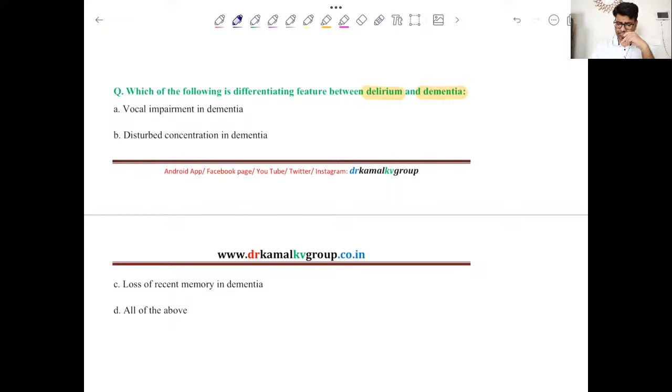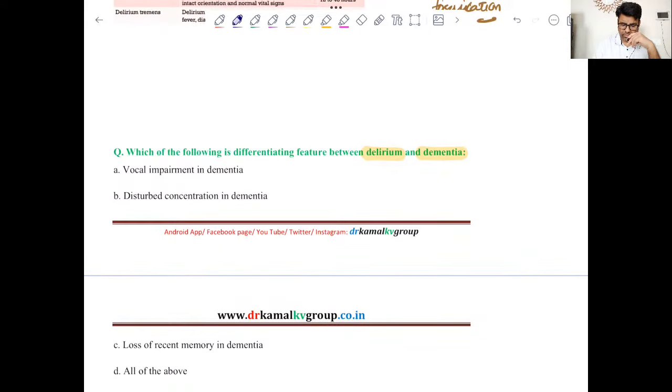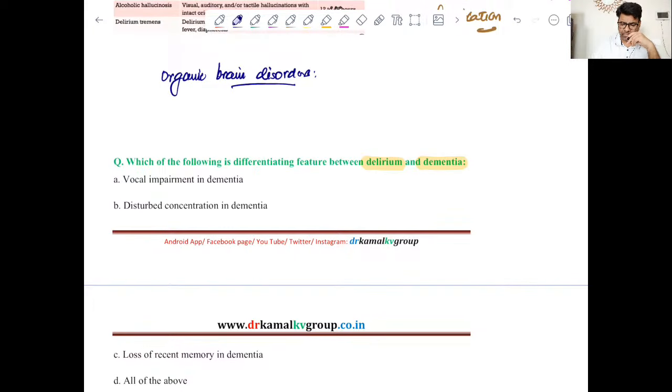Now, before we discuss these two topics, there is one heading, that is organic brain disorders, right? In this heading we discuss mainly two conditions. One is delirium and another is dementia. Both these entities are discussed under the broad heading of organic brain disorders.